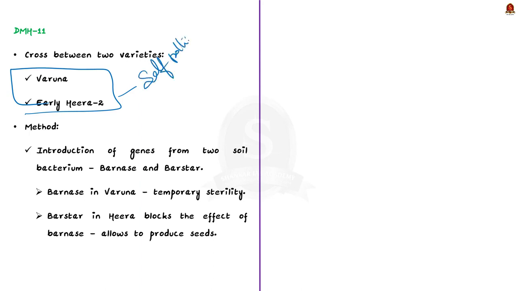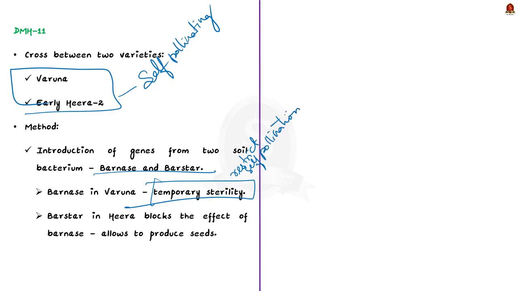So the cross was done after introducing genes from two soil bacteria called Barnase and Barstar. See, the Barnase gene in Varuna induces a temporary sterility. This helps in restricting the natural self-pollination, and the Barstar gene in Hira blocks the effect of Barnase, allowing the plant to produce seeds, and the result is DMH11.